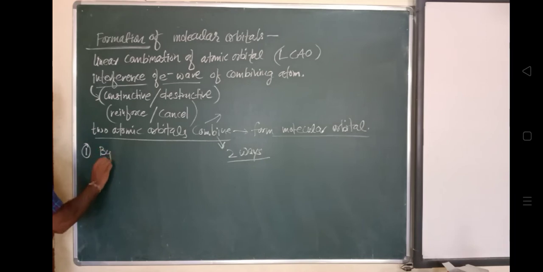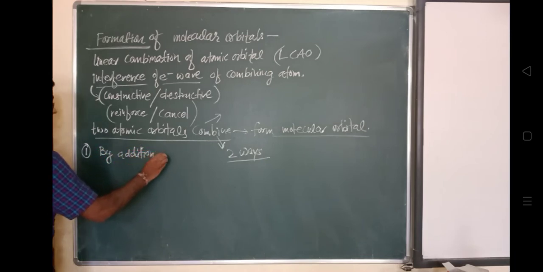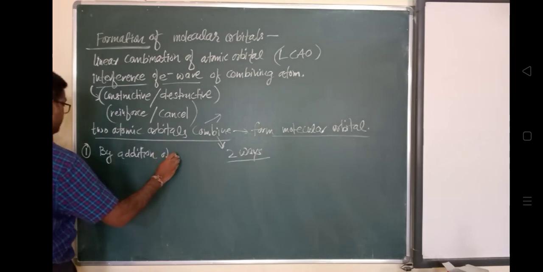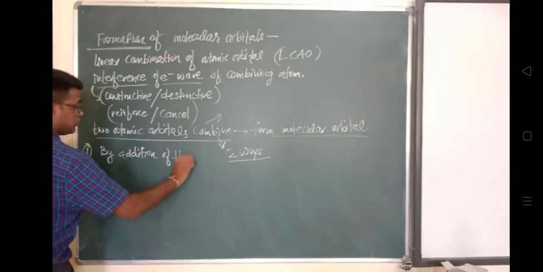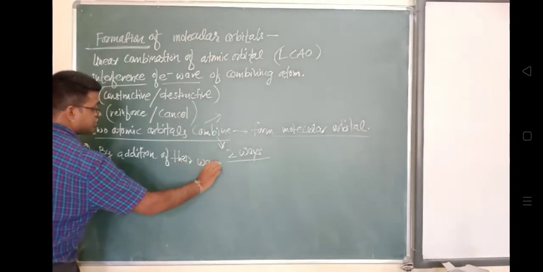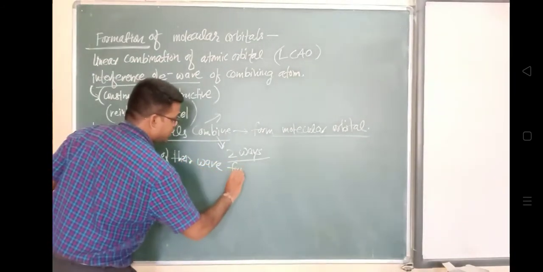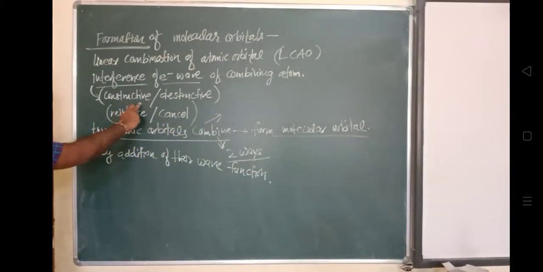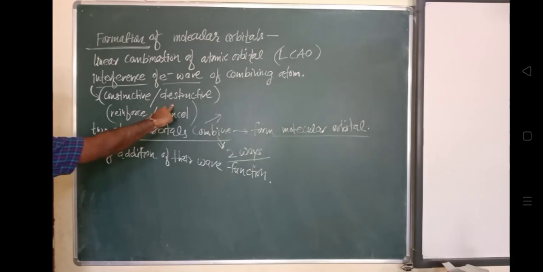In this way, the combination may be by addition of their wave functions, and the second one is by subtraction of their wave functions.